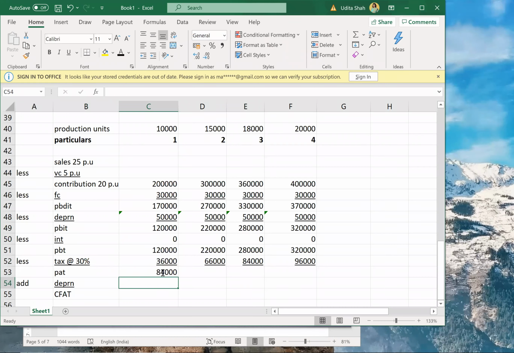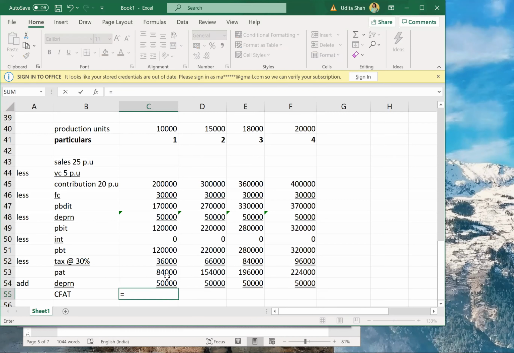PBT minus tax will give me PAT. And to PAT add back depreciation, which you have already calculated. You'll get your CFAT. Just check if you are getting the CFAT. Just check the answers.